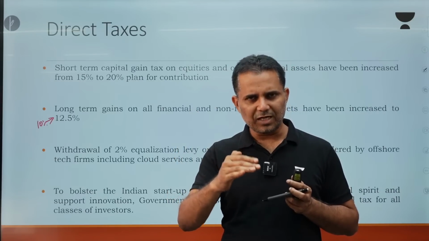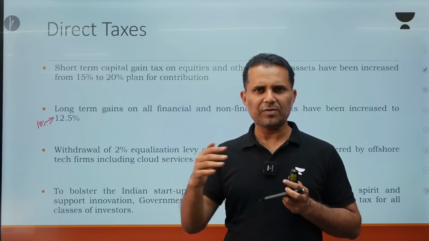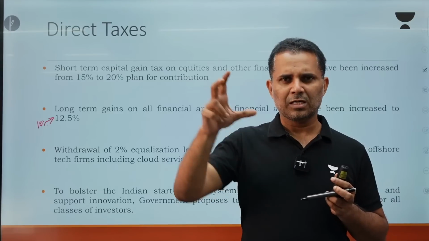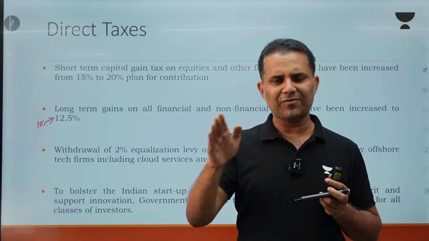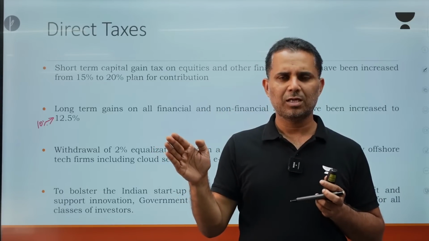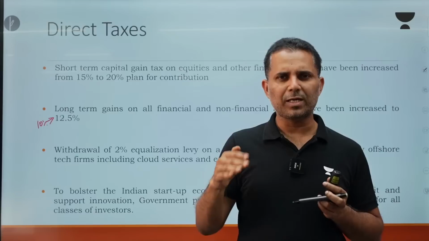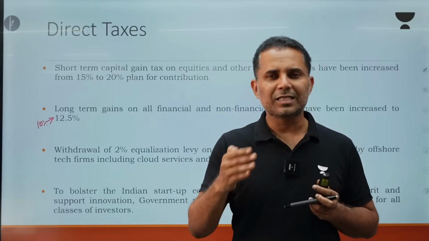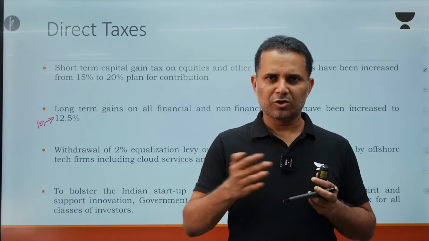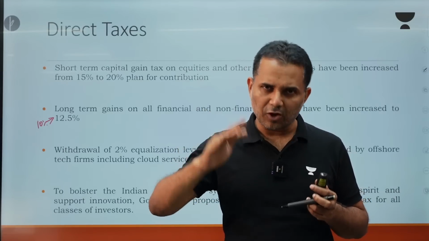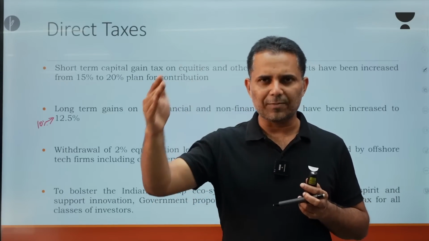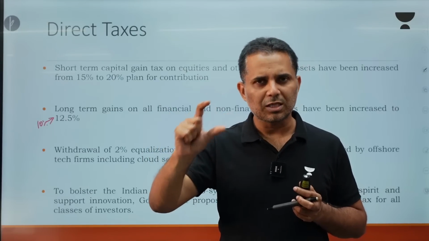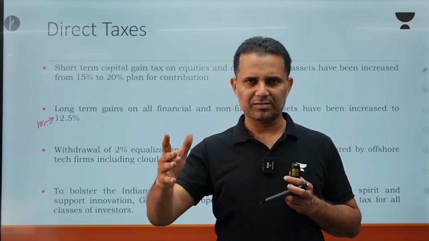First 15% will be removed: 15% of 50 lakh is 7.5 lakh, and I need to pay tax only on the remaining 42.5 lakh. So indexation benefit was allowed. If inflation is very high and because of that you are getting more capital gain, then tax will be imposed only on the amount which is left after inflation, right?